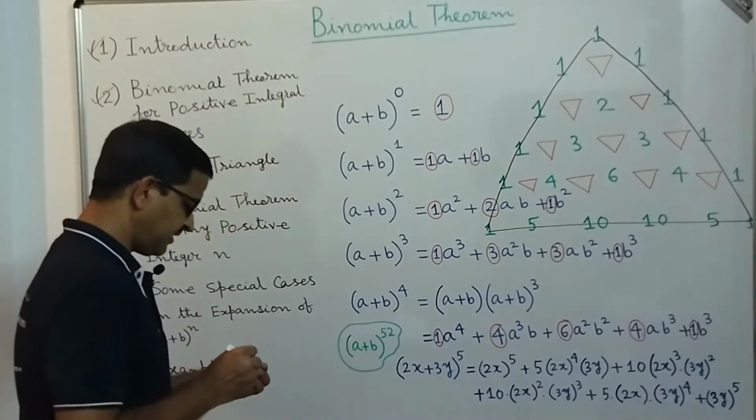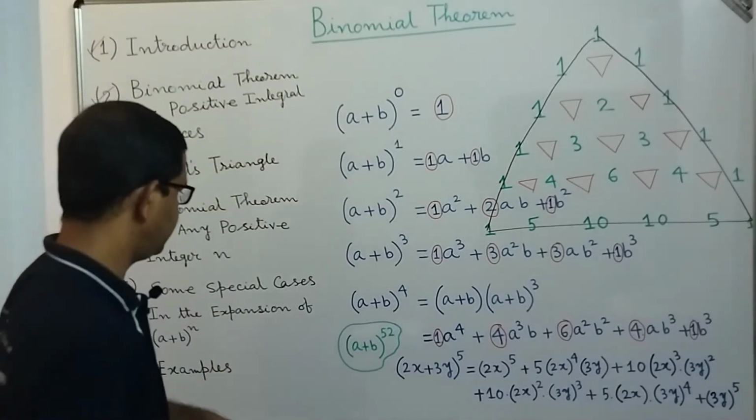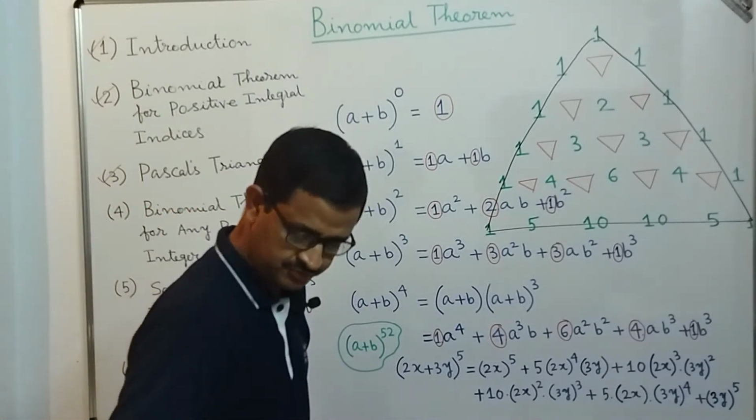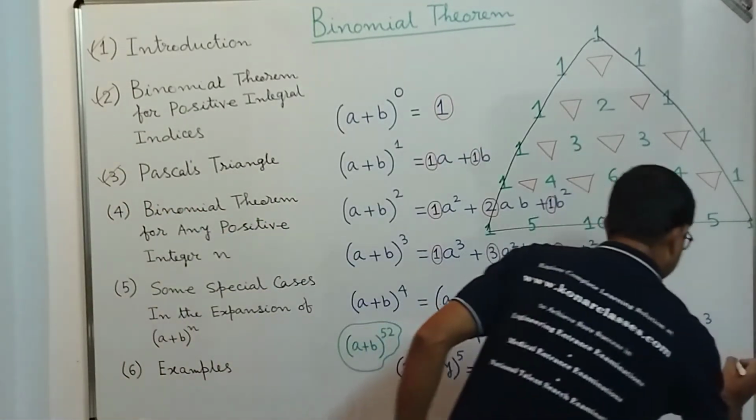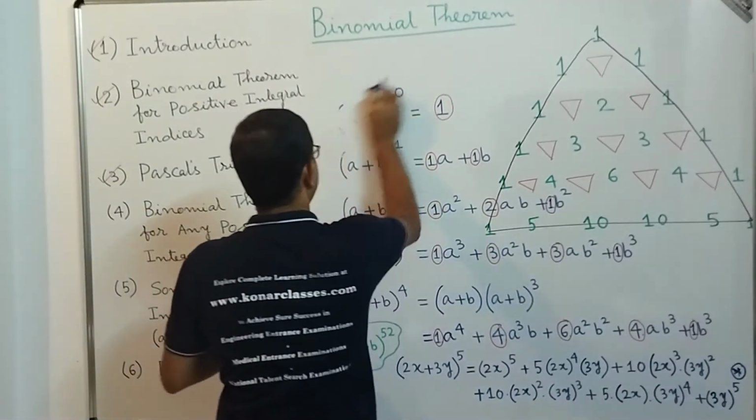Now if we expand this one, what are we going to get? Let me write it down.